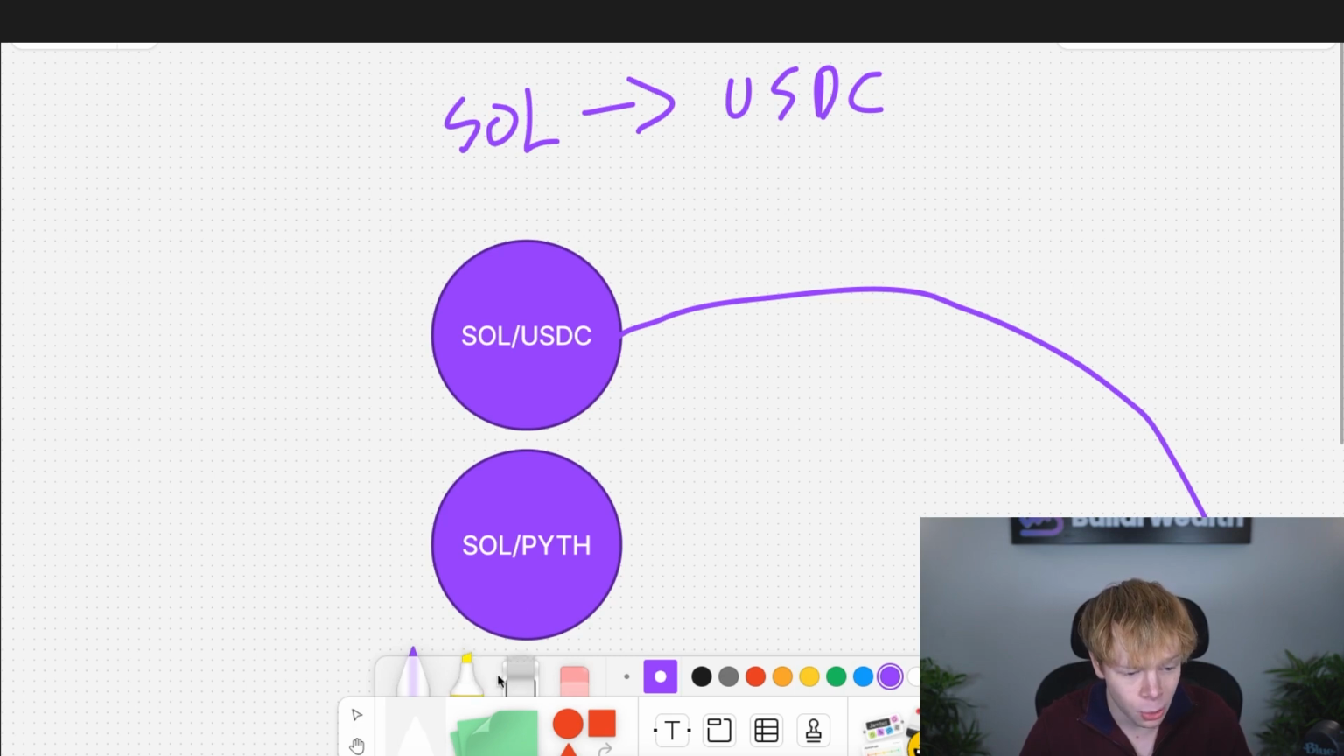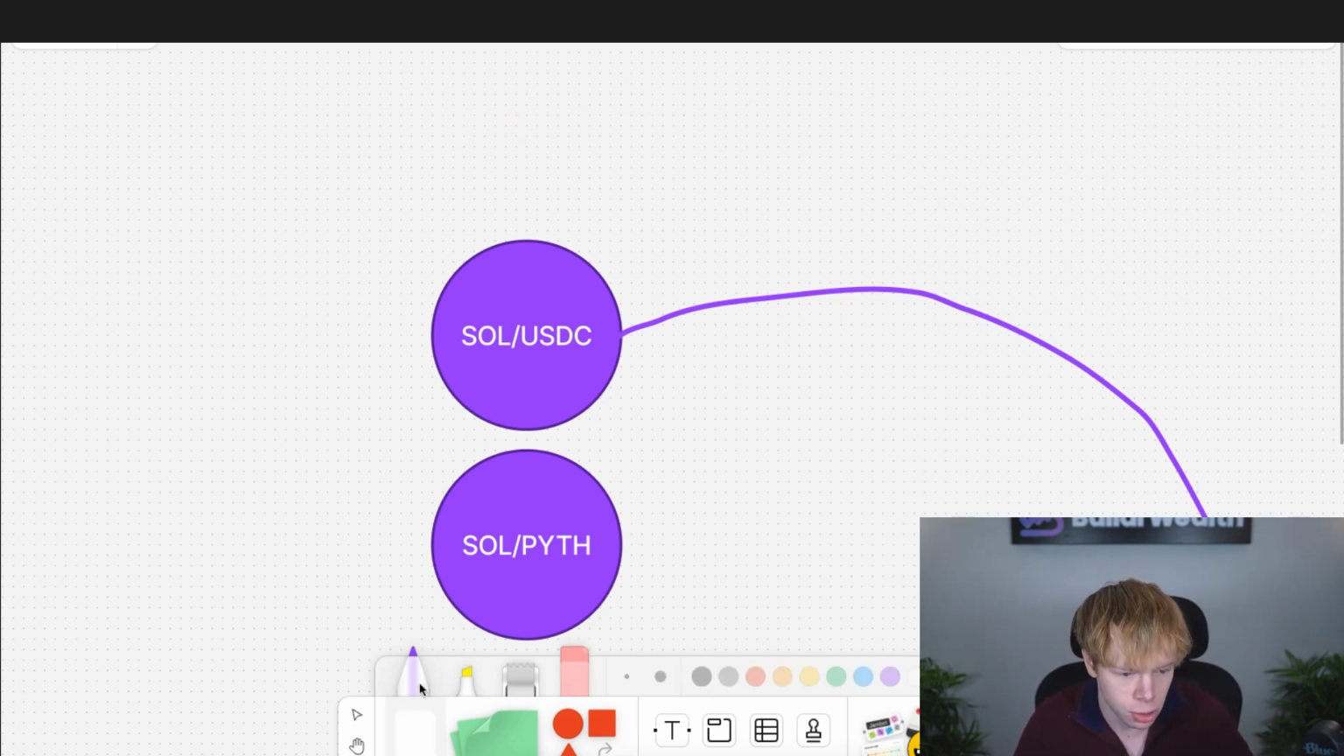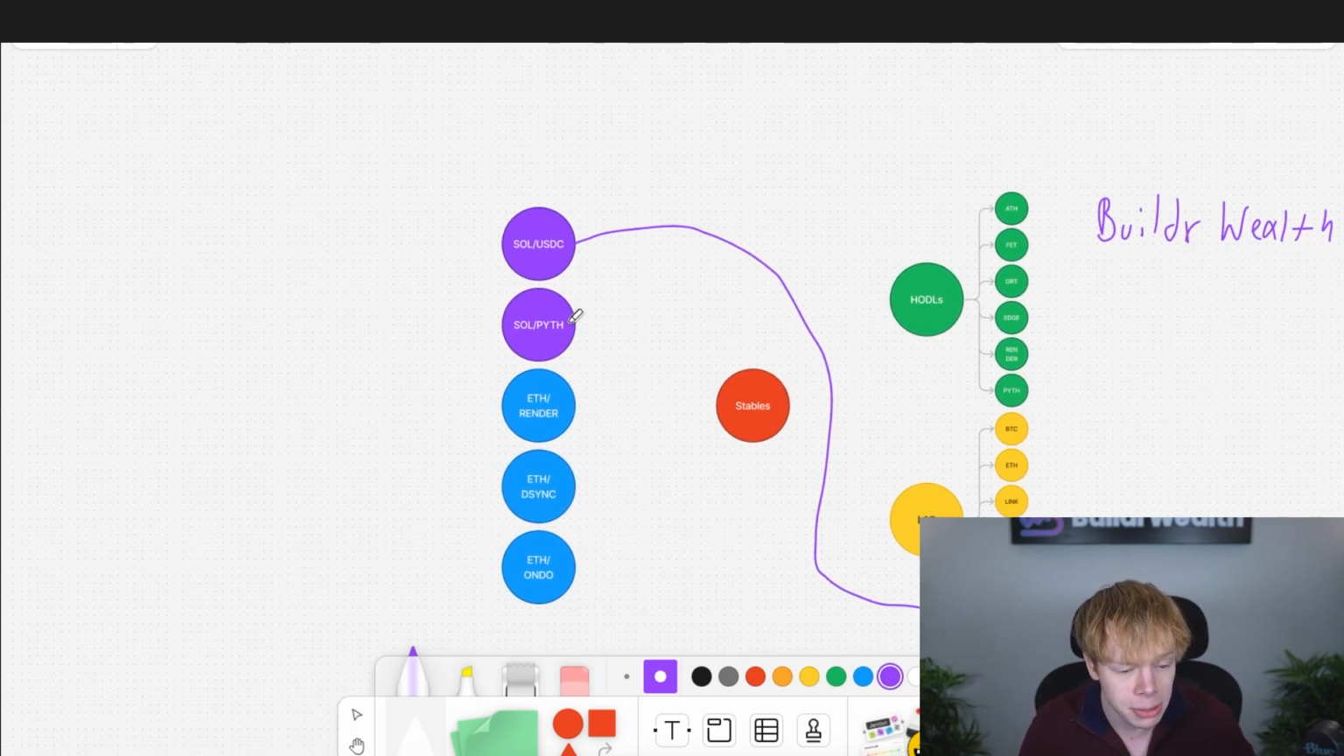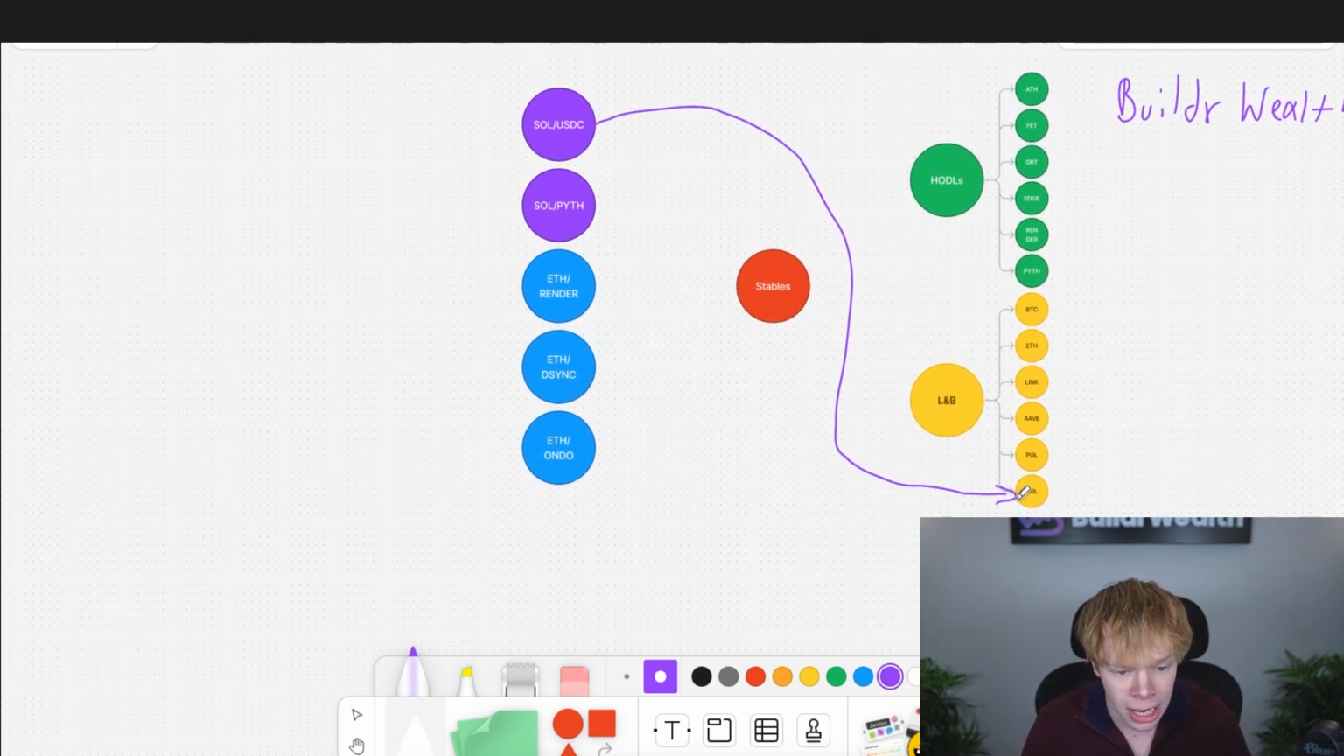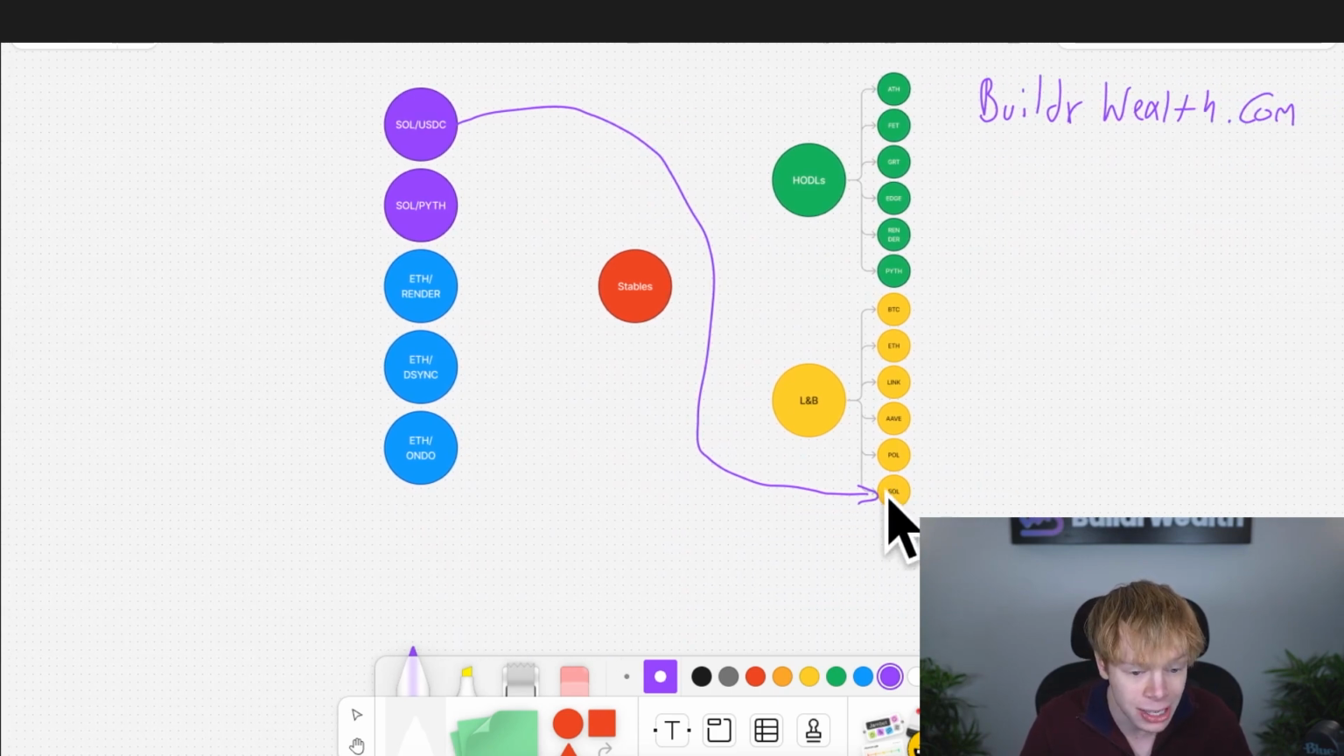So again, my Sol to USDC pool is generating income in Sol and USDC because there's no incentive tokens. It's in the assets that I'm investing into, and all of that income is being shifted into Sol if it's not already in there, and it's being put up on lending and borrowing platforms in Sol token.